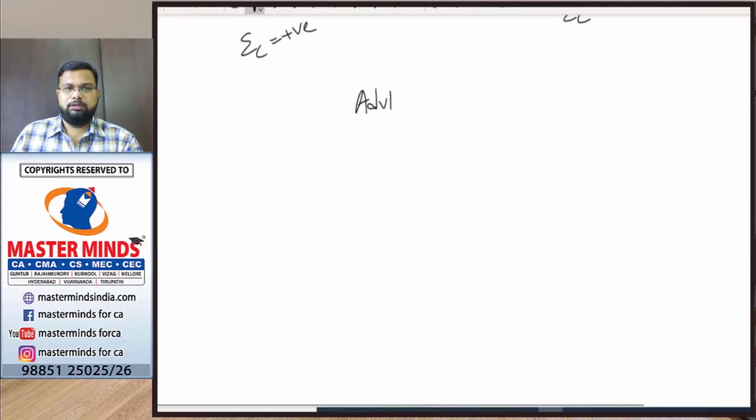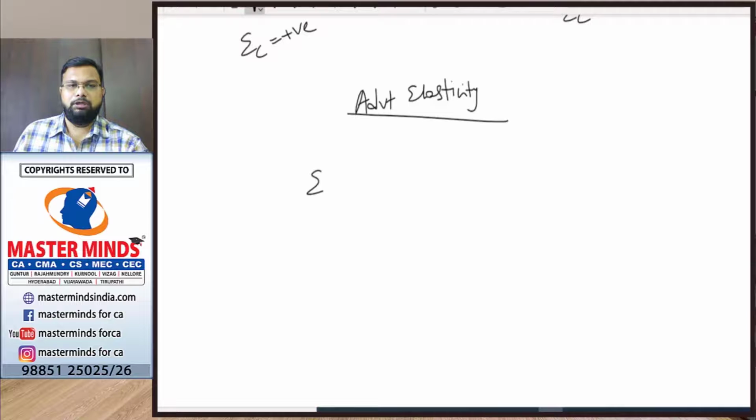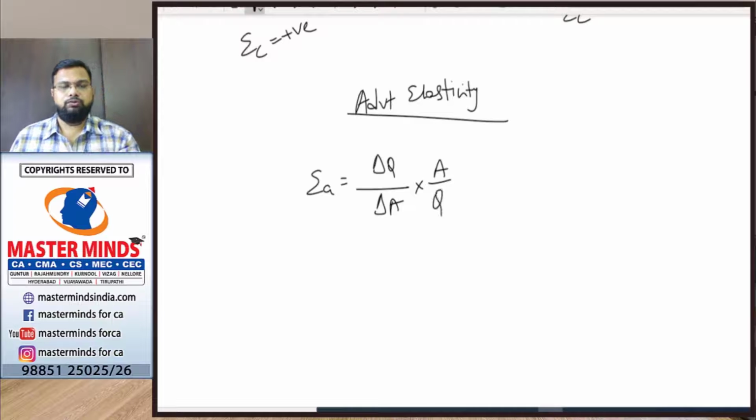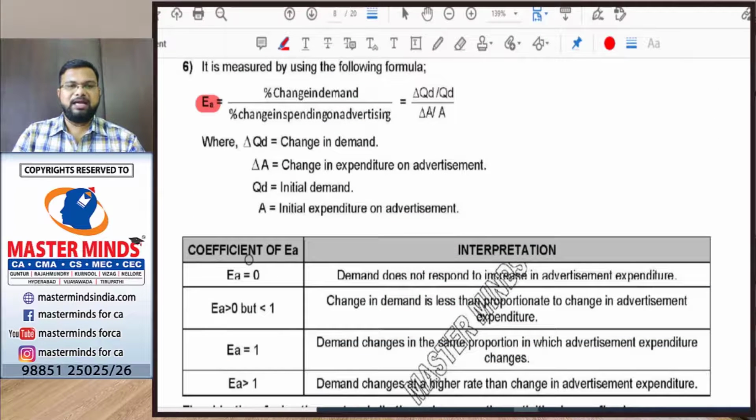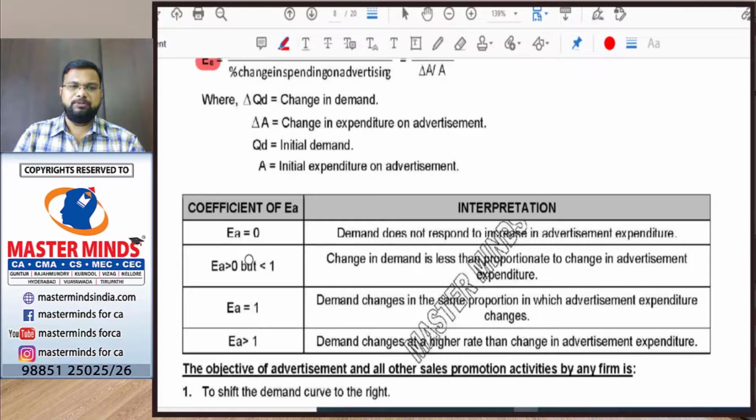So advertisement elasticity, EA equal to delta Q by delta A into A by Q. Okay, right. As the advertisement elasticity will be positive, it lies between 0 and infinity.